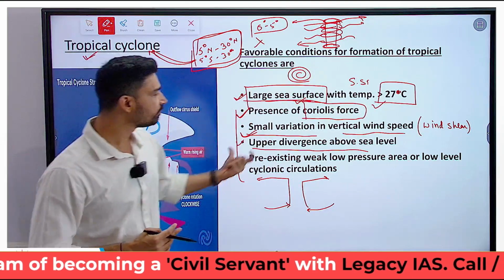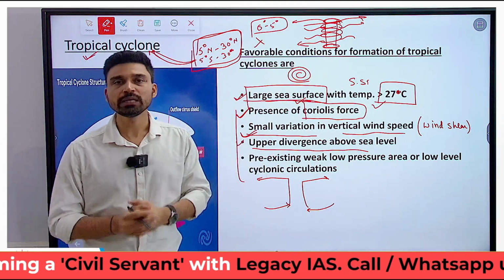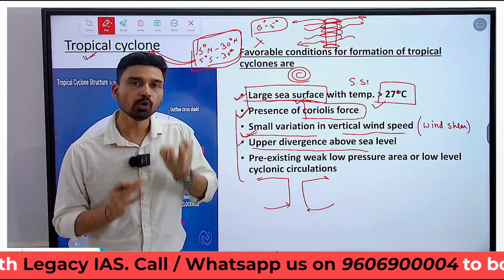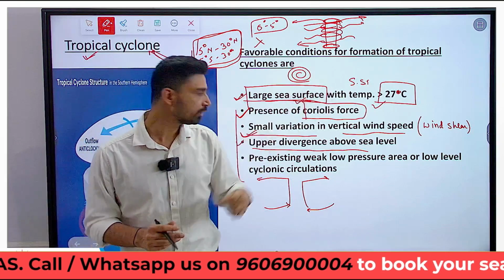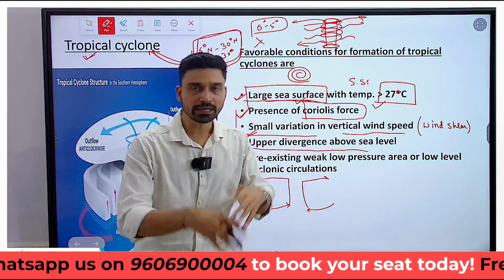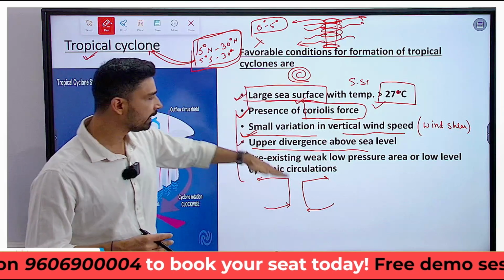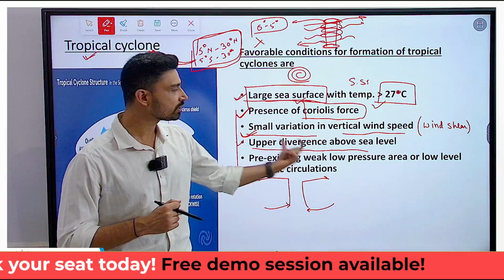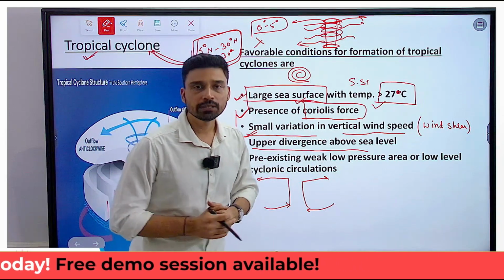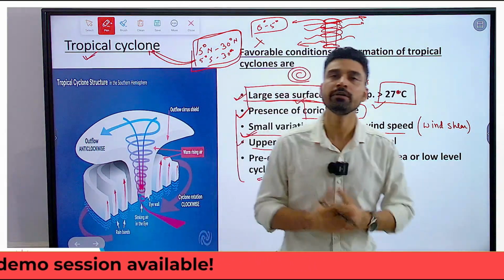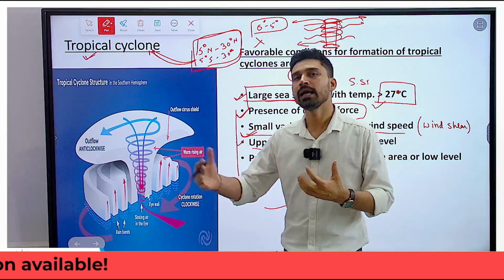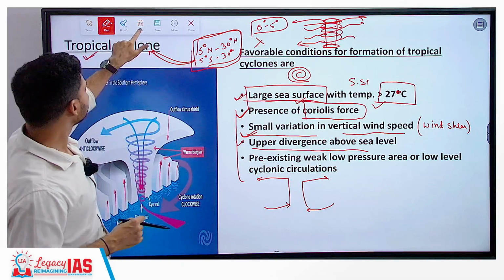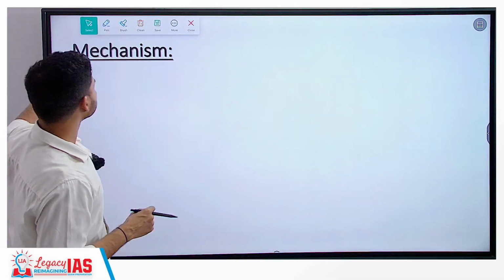Last, there should be a pre-existing weak low pressure. If you look at the genesis of the cyclonic system, it starts with a low pressure center, largely because of high temperature. If this area has already developed, then there is a high chance the wind can gradually begin to circulate and rotate around this low pressure system, and if the wind speed becomes sufficiently high, it can then convert into a tropical cyclone. So these are the favorable conditions that we can highlight as far as the tropical cyclone is concerned.